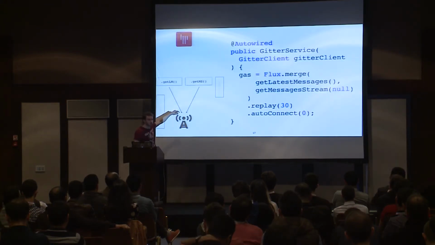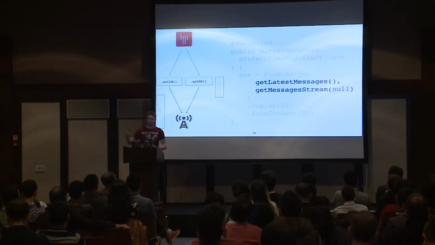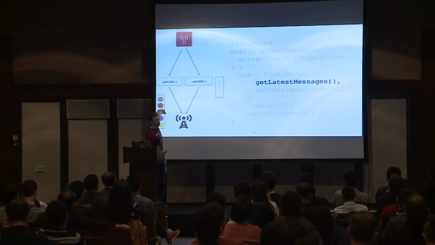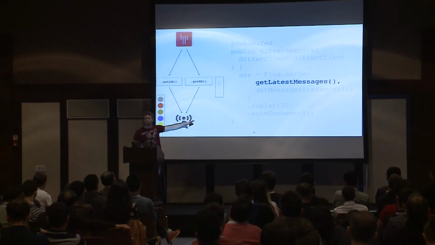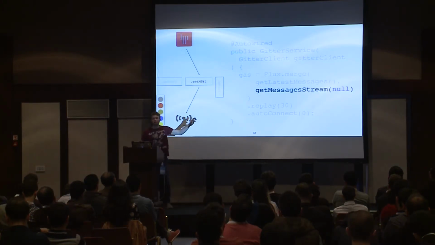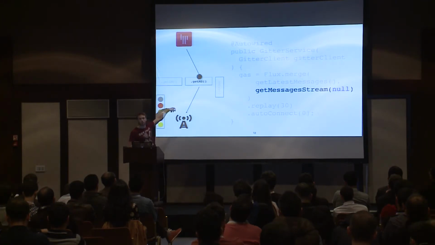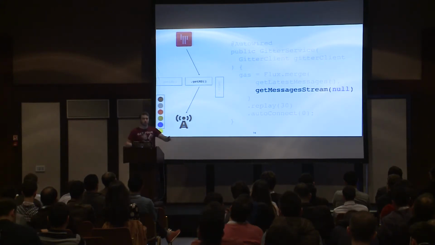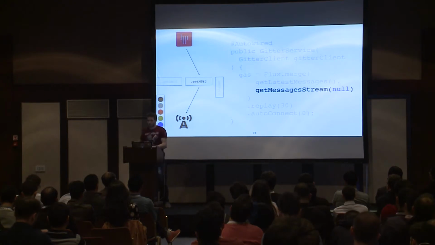By running that code, we will be able to connect to external services and receive some messages, and those messages will be stored in the cache, in the replay operator. Then this part will be disconnected because this is just the last messages. Eventually we get some new messages, and the new messages will replace the oldest ones in the cache, so we will have only the newer portion of the messages.